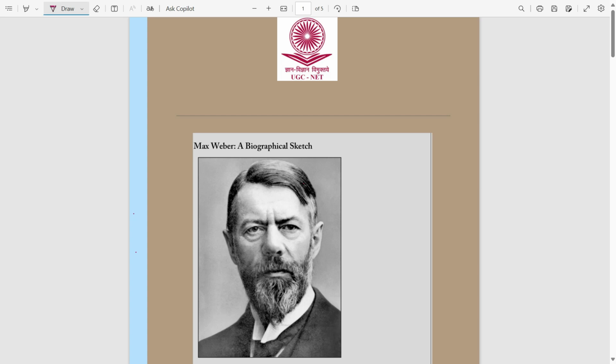Now coming to the next lecture. Today we will see the next classical sociologist thinker, that is Max Weber. First of all we will see his biography in brief, and after that which books he has written and some major theories. Like this only, we will study every thinker.